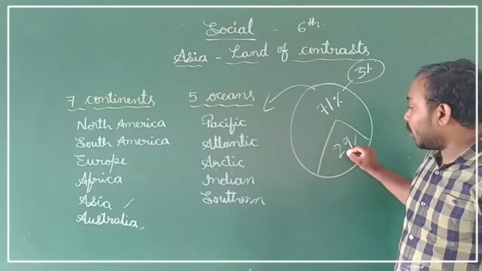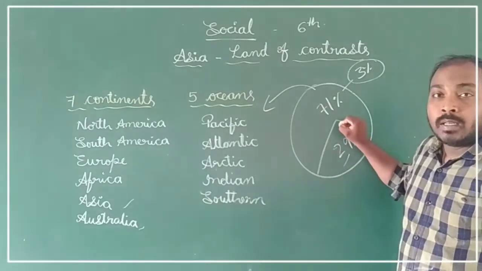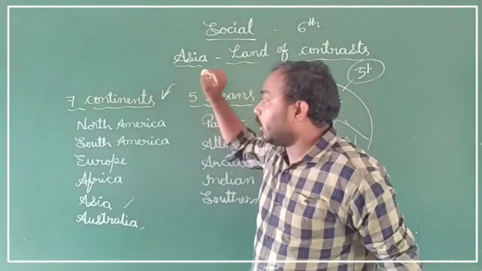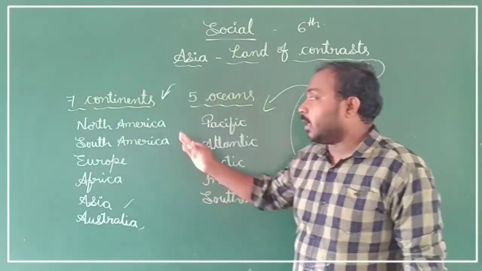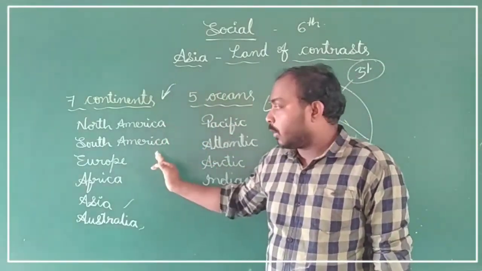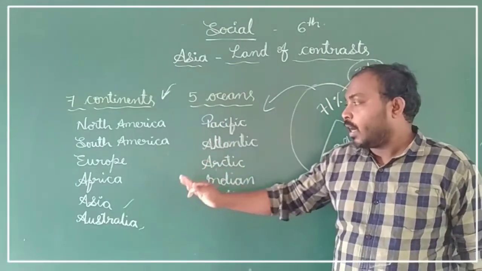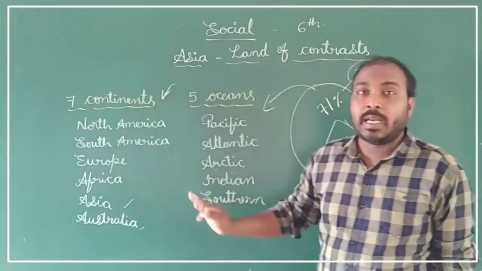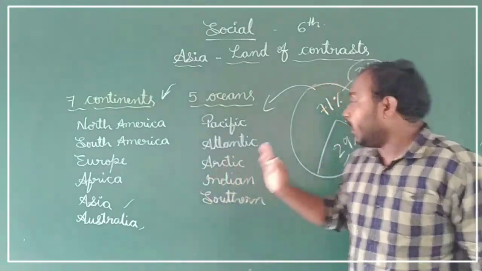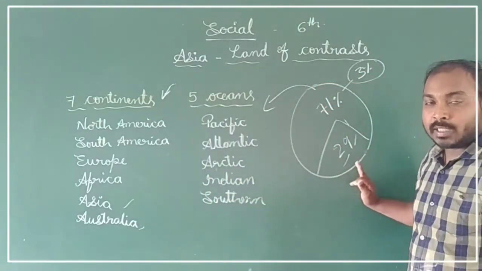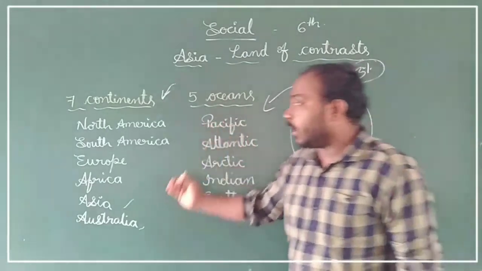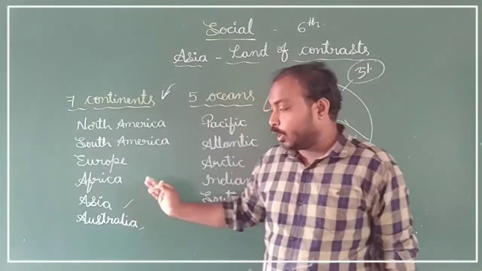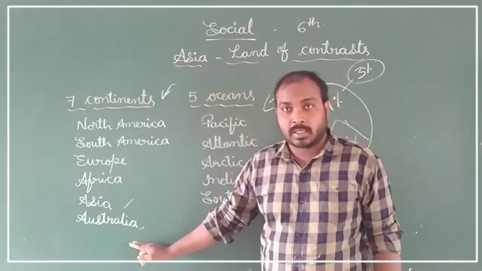When it comes to the 29% of land, it consists of 7 important continents: North America, South America, Europe, Africa, Asia, Australia and Antarctica. Among the 7 continents, the biggest is Asia and the smallest is Australia.